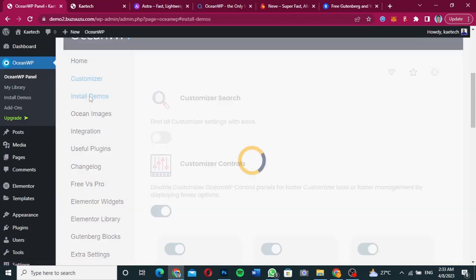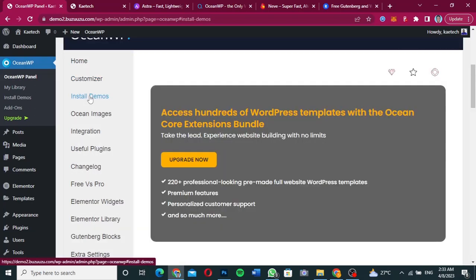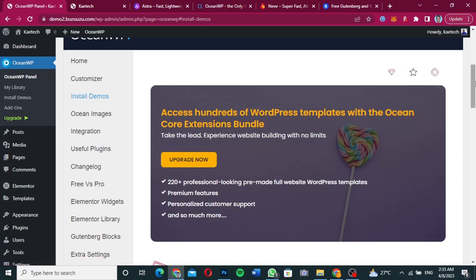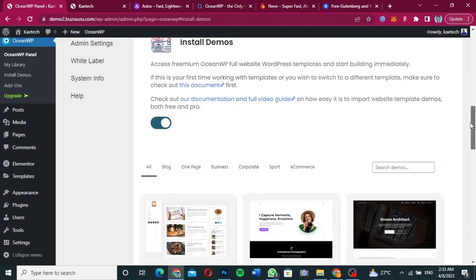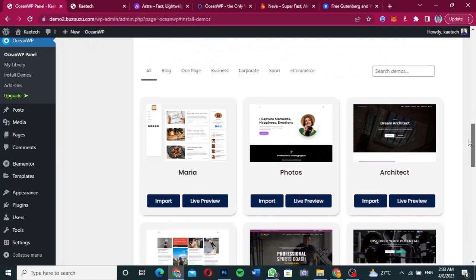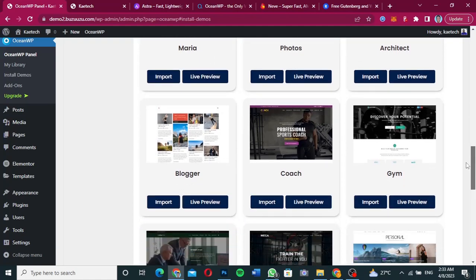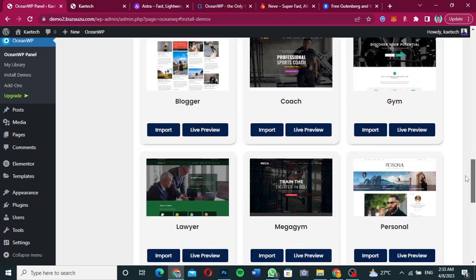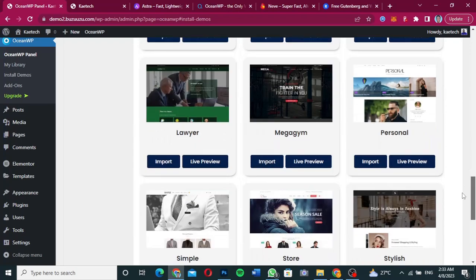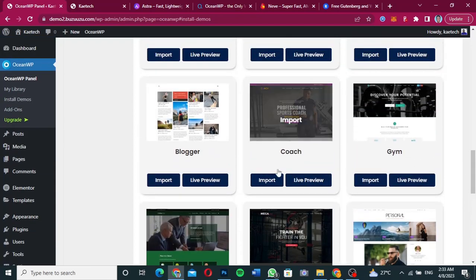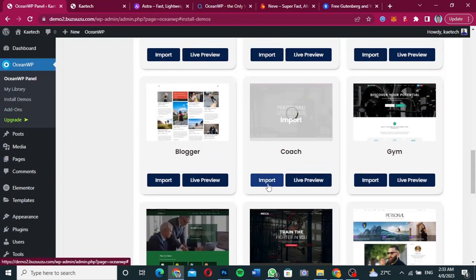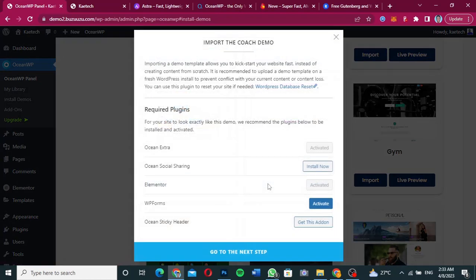Now we also have demos. So if you want to install certain demos, you can have access to different kinds of demos. So as you can see, all the demos are over here, and this is where you can import. You can just import some of them. So let's say we want to import a demo. So what demo do we want to import? Let's say we want to import this coach demo. So you can just click on import over here, and then let's see what happens.